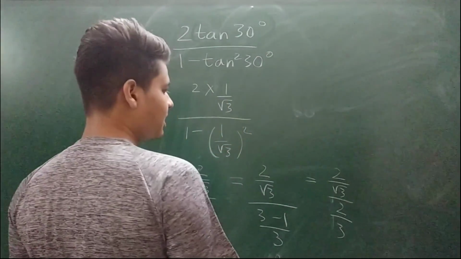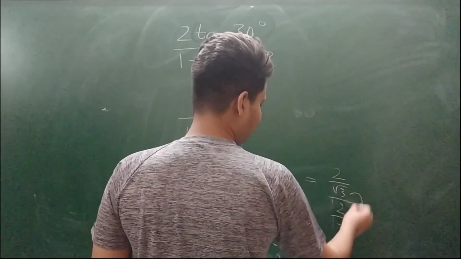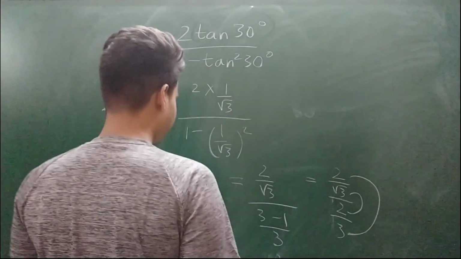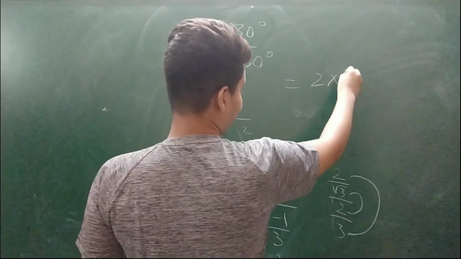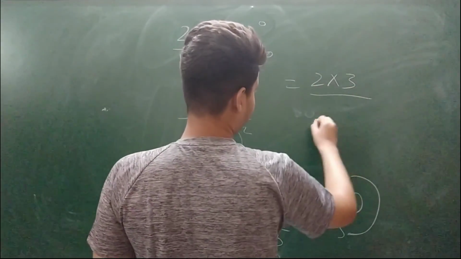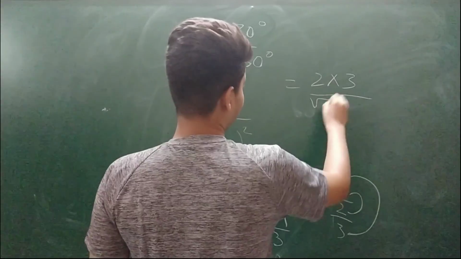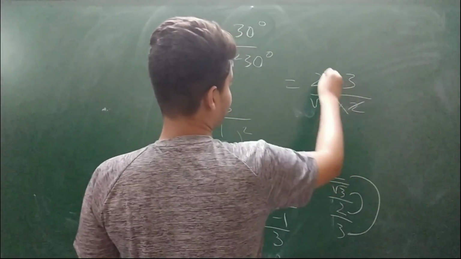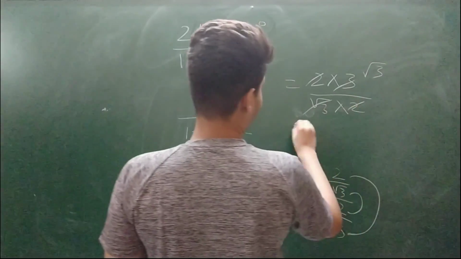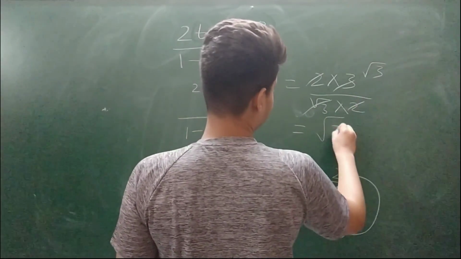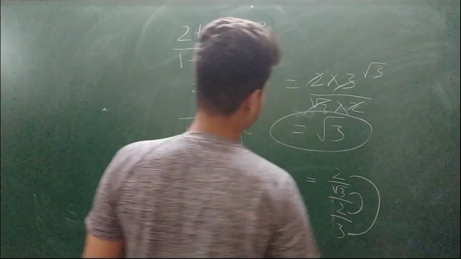On cross multiplication, we get 2 multiplied by 3 upon root 3 multiplied by 2. On cancelling, we get the value as root 3. This is our final solution.